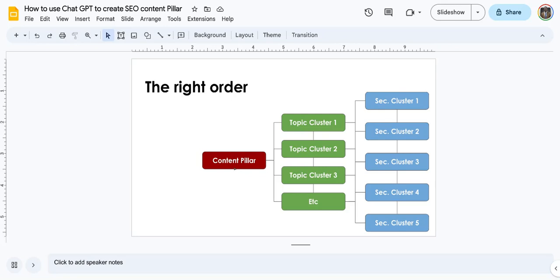Some people write about how to cook a particular kind of food. So your content pillar could be about how to of a particular thing, how to fix this. Before you can go to fixing, you must talk about the problem, right?